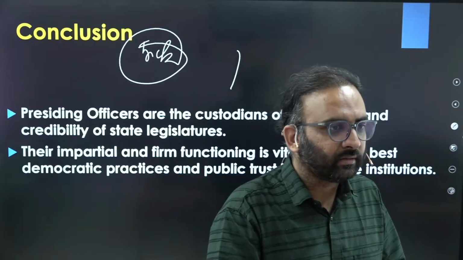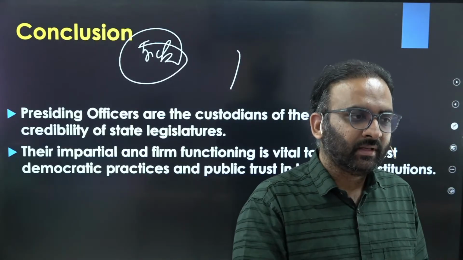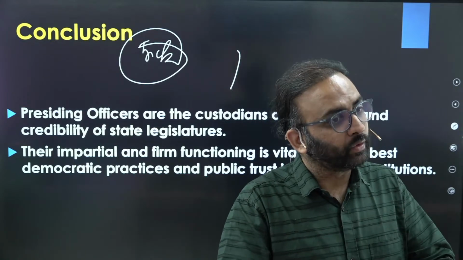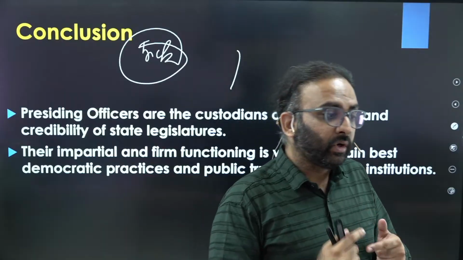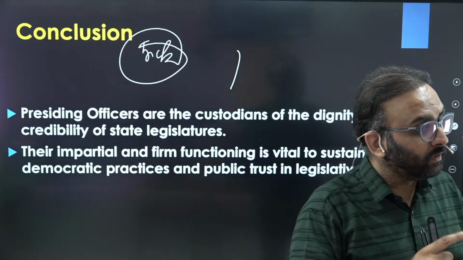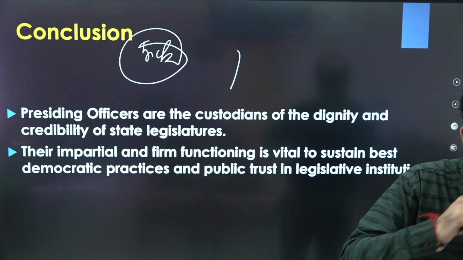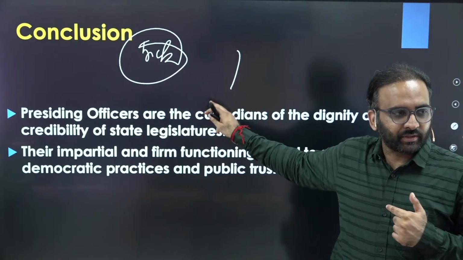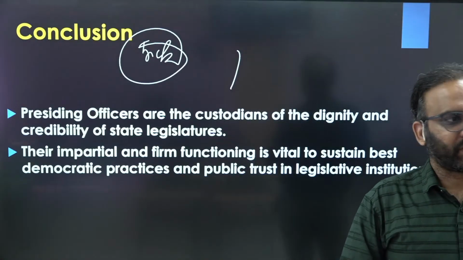Because the speaker's role is there, the speaker must have adjourned the house for such ruckus. You can talk about how the speaker adjourned the house because of such and such ruckus in that particular assembly. You get the point? You may not get the specific examples, but at least you will get the broader examples that you can phrase in such a manner that they fit the substantiation of your points. Get the point? Clear?